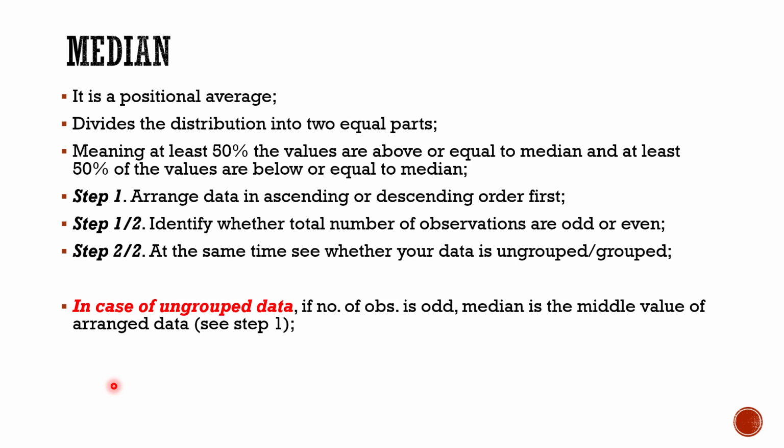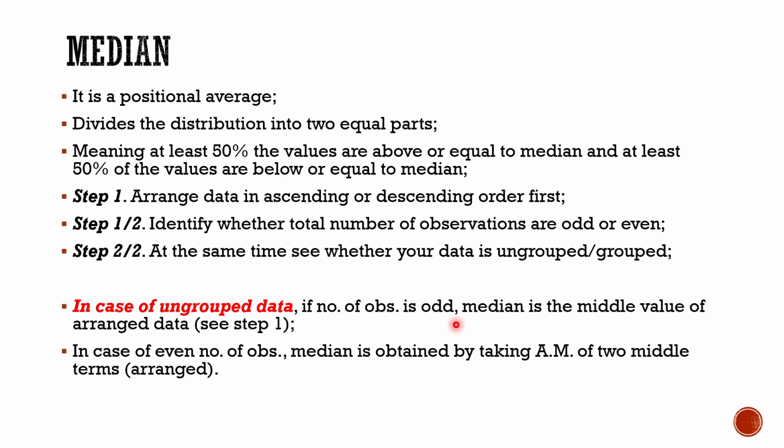Now, in case of ungrouped data, if the number of observations is odd, then the median is the middle value of the arranged data. You arrange the data in ascending or descending order, and take the middle value. Say there are 5 observations, then the middle value is at position (5 plus 1) divided by 2, that is 3. So the third observation would be the median. This is how we calculate median. It's very easy.